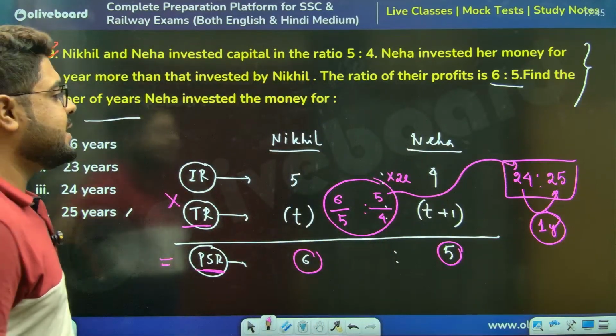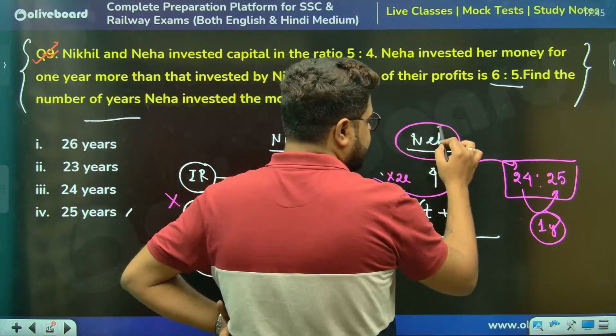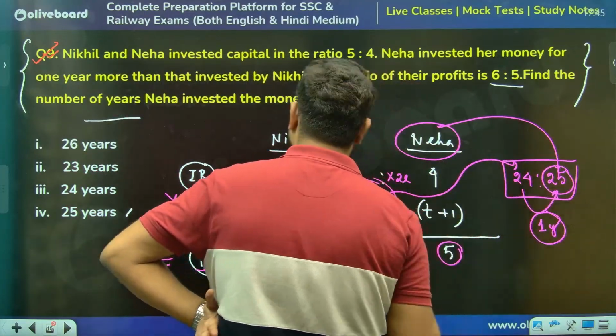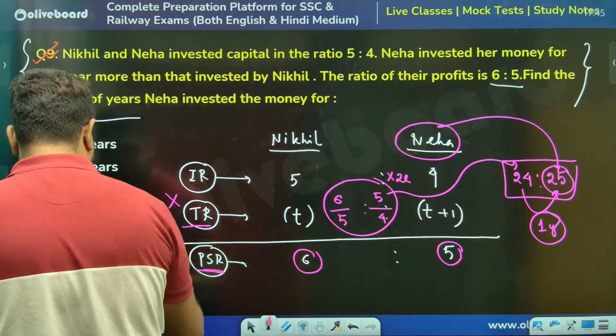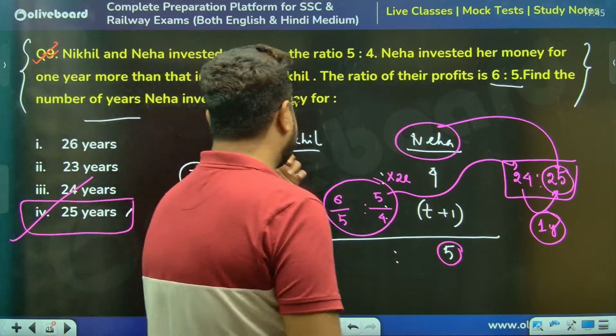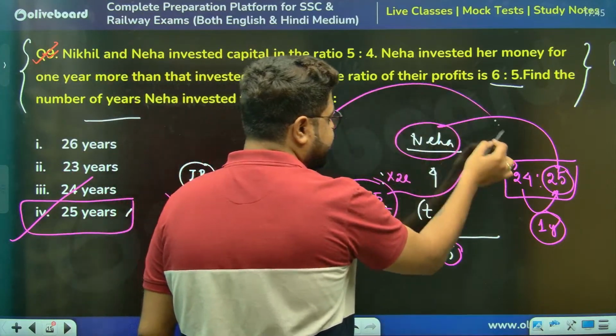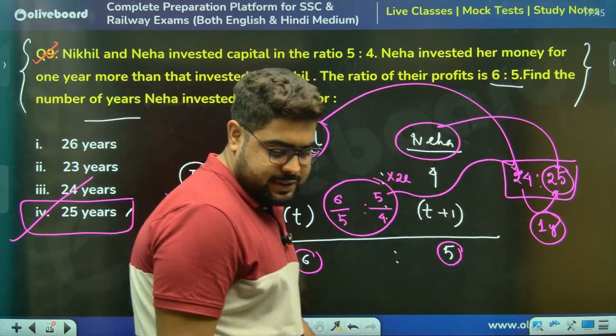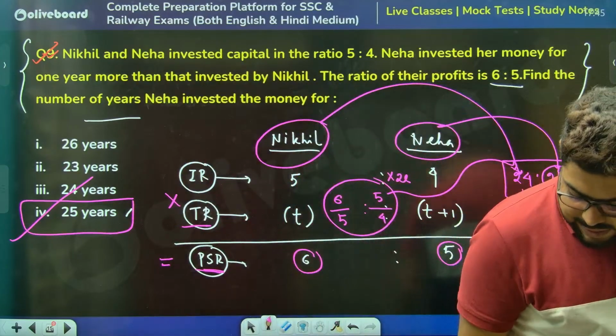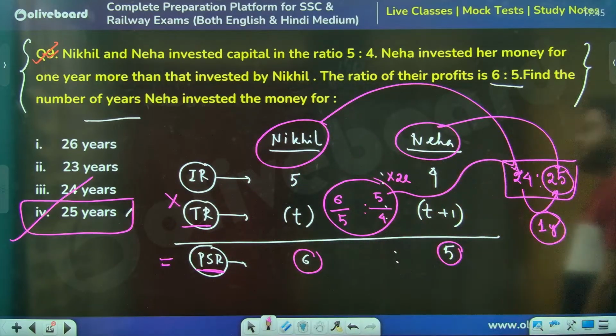Find the number of years. Neha is the second, so the number of years Neha had invested was 25. They asked the number of years Nikhil has invested. That will be 24. That also came out. Yes, Alkamita, Bhavna, Reena, Padma Priya, absolutely.